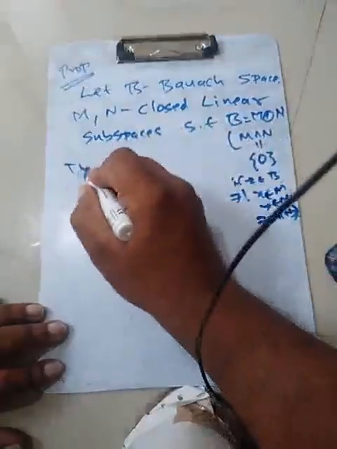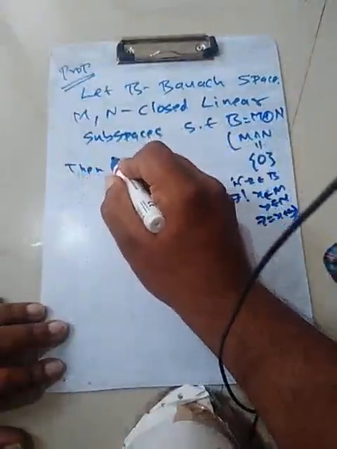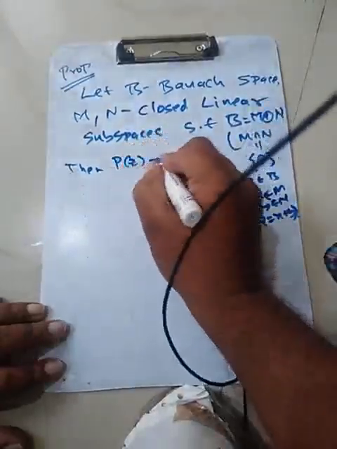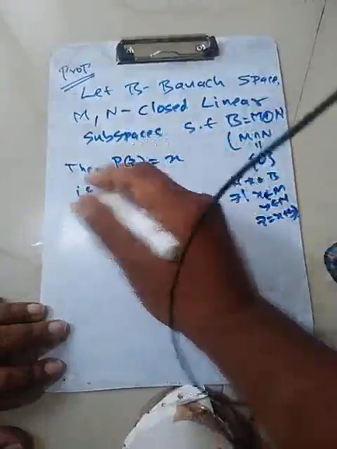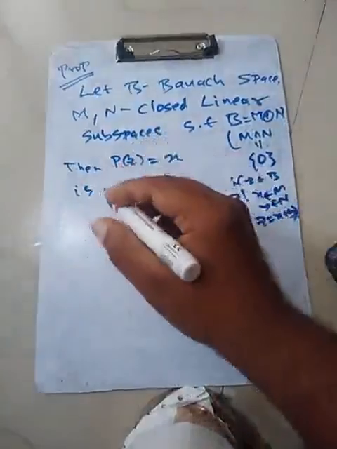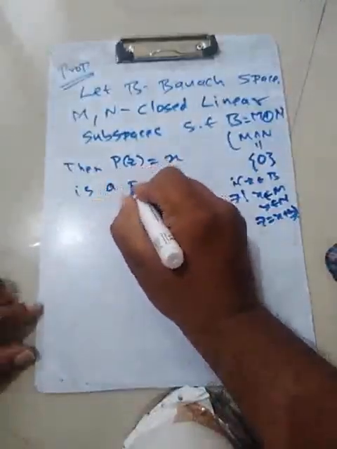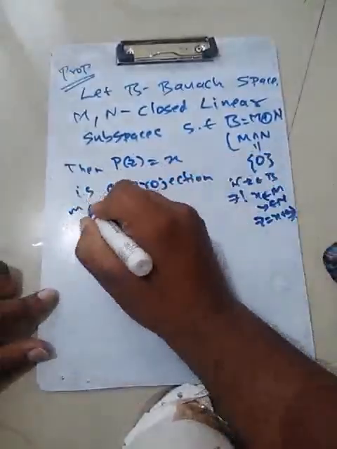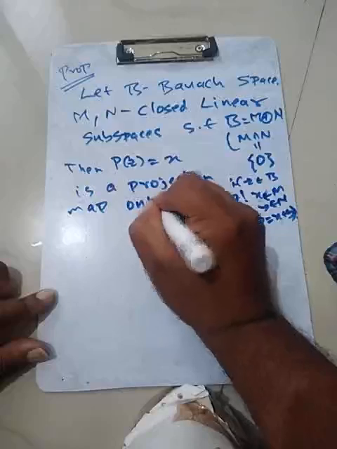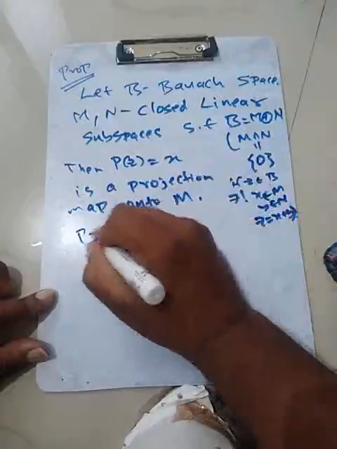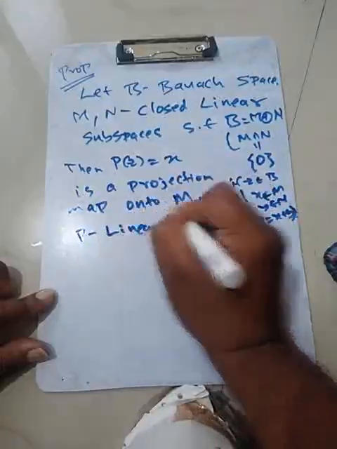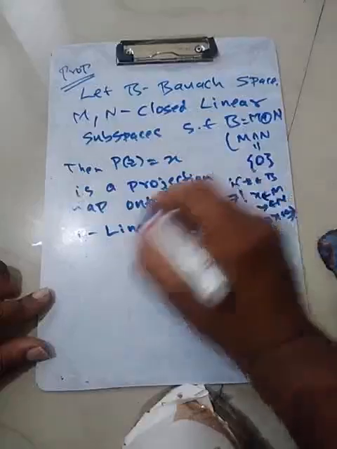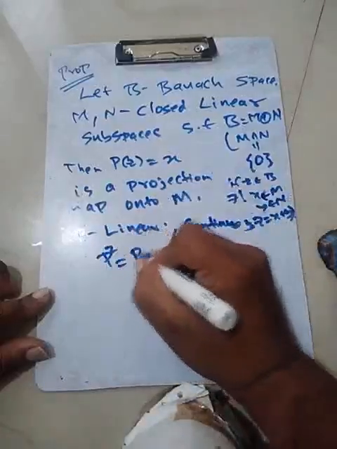Then the map, so if you take any Z, P of Z is equal to X, is a projection map onto M. That is, P is linear and continuous. And projection, what does it mean? It means that it is idempotent also.